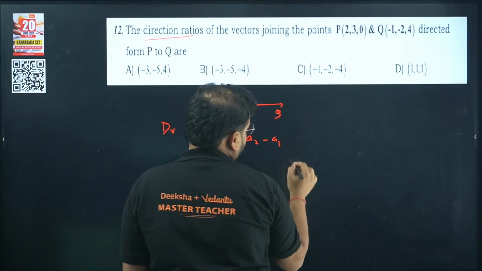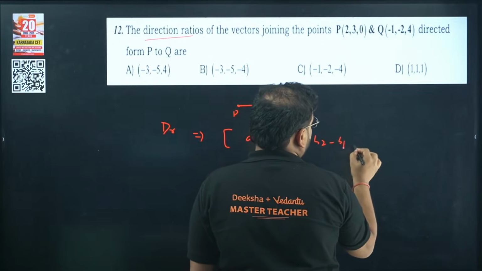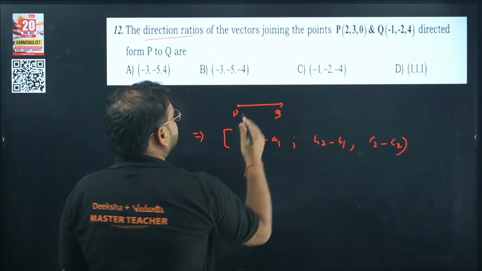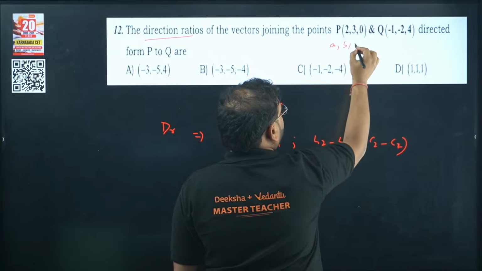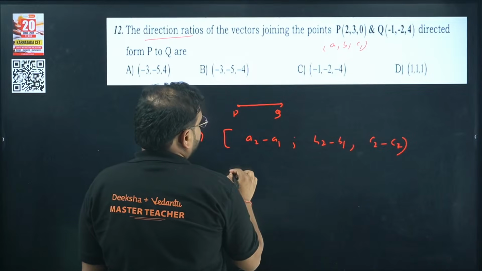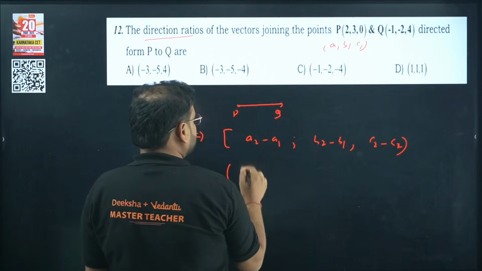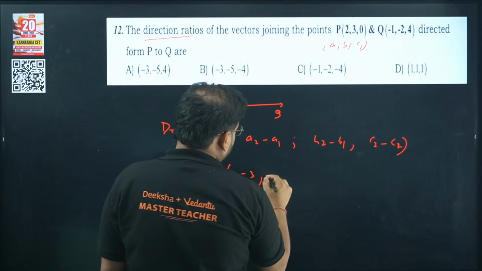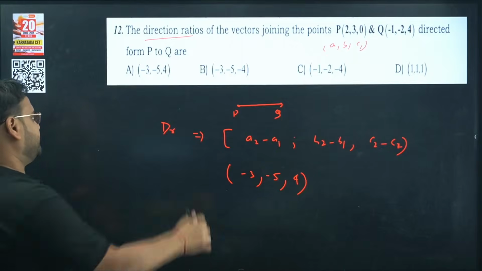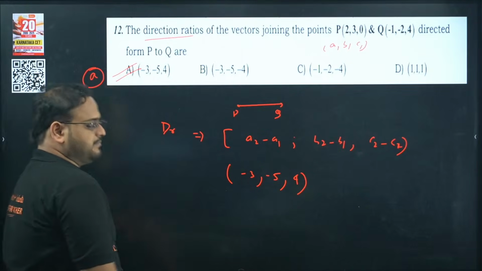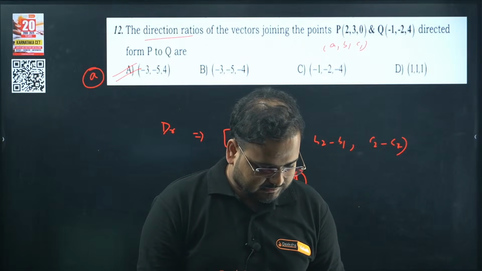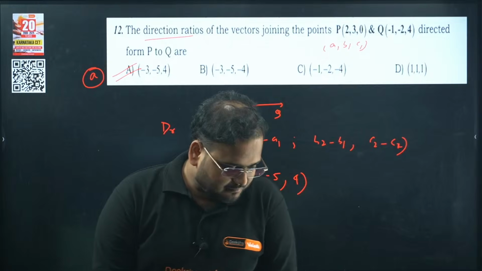A2 minus A1, B2 minus B1, and C2 minus C1. Now what is A1? This is nothing but your A1, B1 and C1. This will be your A2, B2, C2, of course. Use it over here. You'll have minus 1 minus 2, so minus 3. Minus 2 minus 3, so minus 5. And 4 minus 0, so simply 4. So minus 3, minus 5 and 4. This is a very simple one.